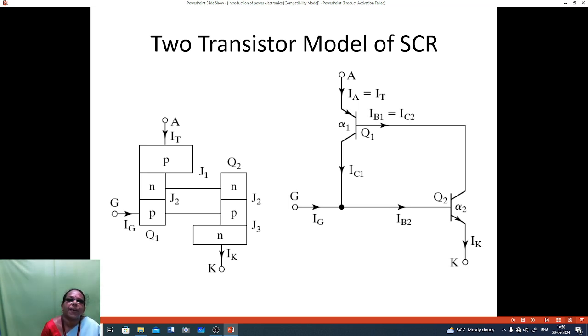The base current of Q1 is IB1, which is connected to the collector. So the base current IB1 is equal to the collector current of Q2. IA is the anode current, that is the thyristor current.